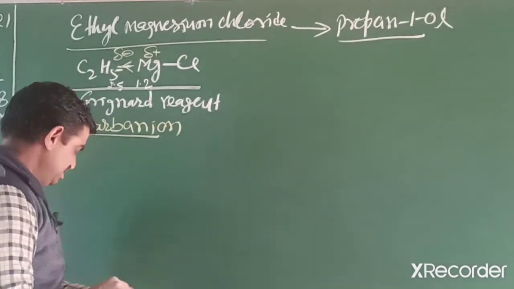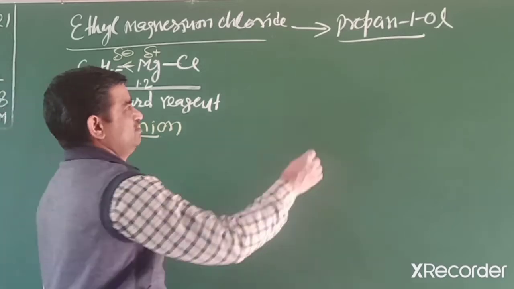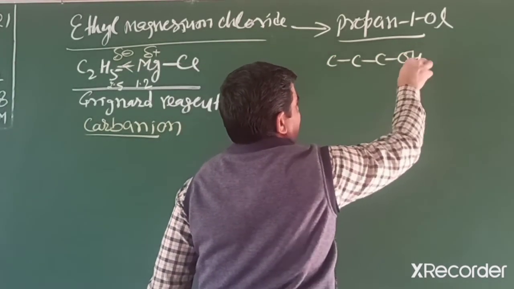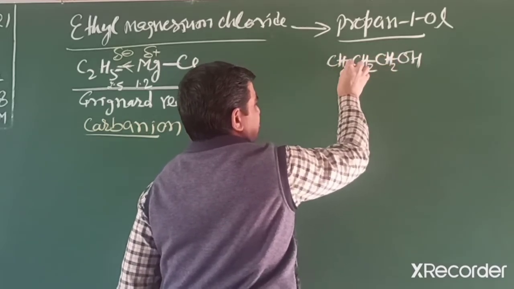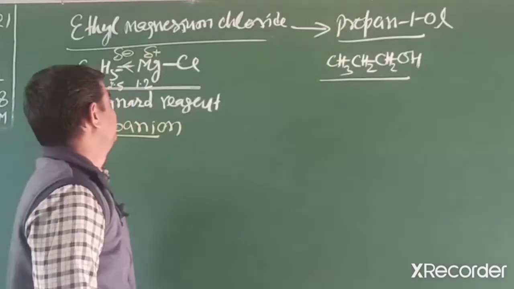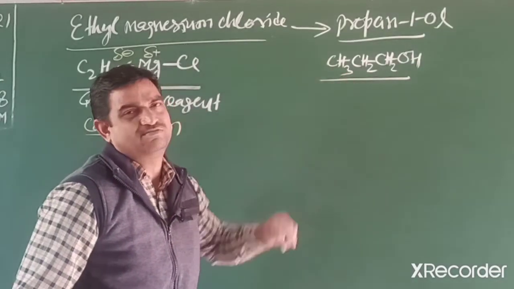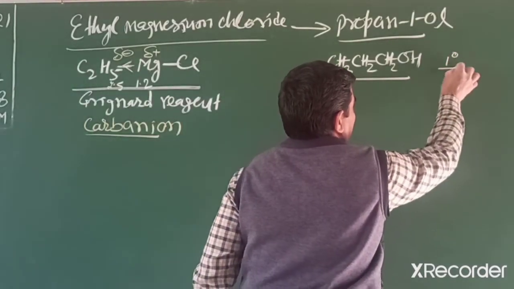And the product we have to make is propane-1-ol. In this reaction, first we observe there are 2 carbons here and 3 carbons there. And this alcohol is a primary alcohol, 1 degree alcohol.